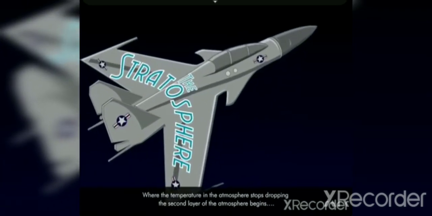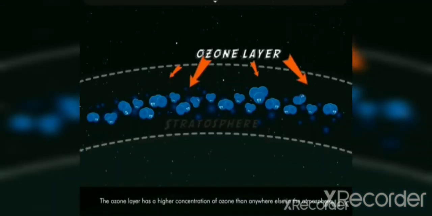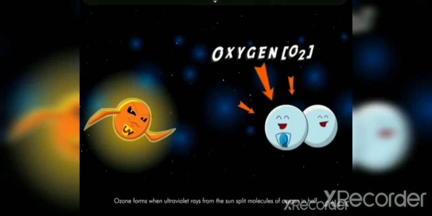The stratosphere! The stratosphere contains the ozone layer. It protects every living thing on Earth from dangerous ultraviolet rays given off by the sun. The ozone layer has a higher concentration of ozone than anywhere else in the atmosphere. Ozone forms when ultraviolet rays from the sun split molecules of oxygen in half.